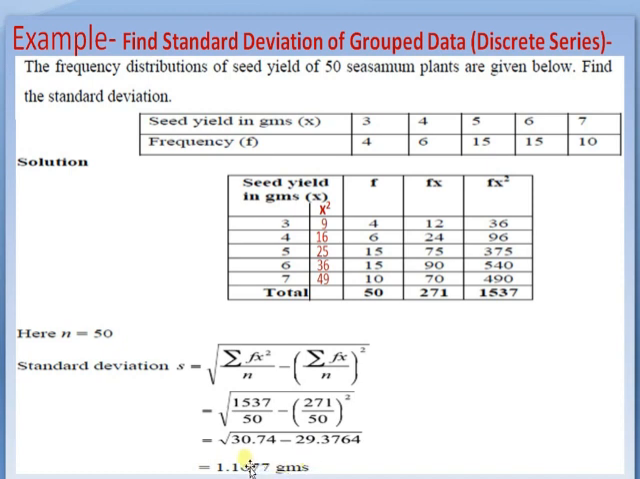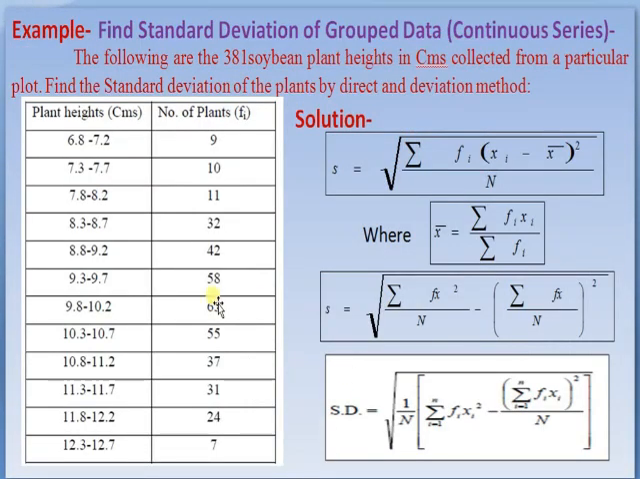That is, summation fx square is 1537. What is the standard deviation here? N is 50, and standard deviation s is equal to the square root of summation fx square by n minus summation fx upon n whole square. That is 1537 divided by 50, where summation fx square is 1537 and n is 50, minus summation fx by n, that is summation fx divided by 50, whole square. After solving this we get 1.1677 grams. This is the standard deviation, 1.1677 grams.